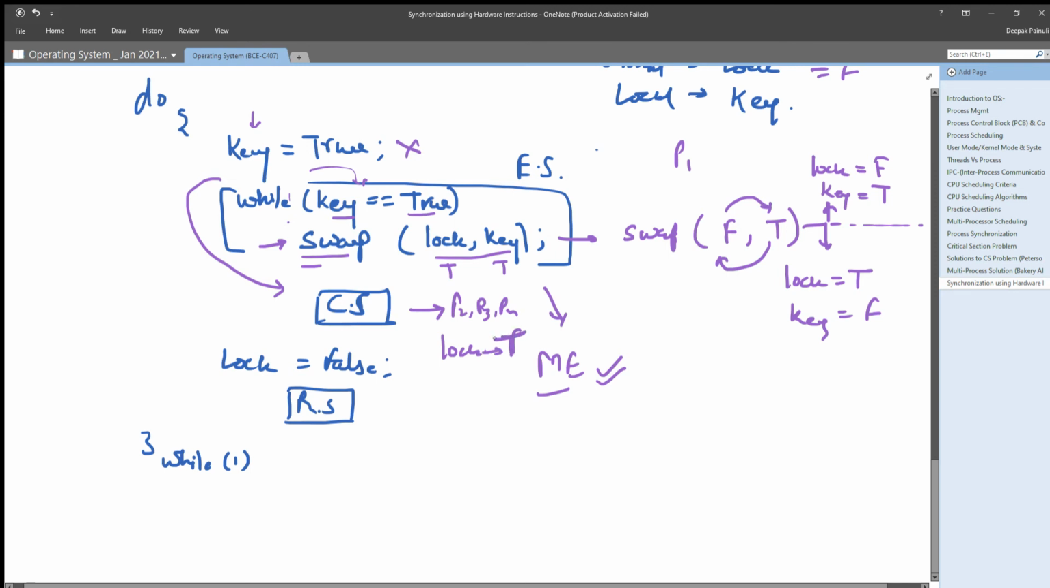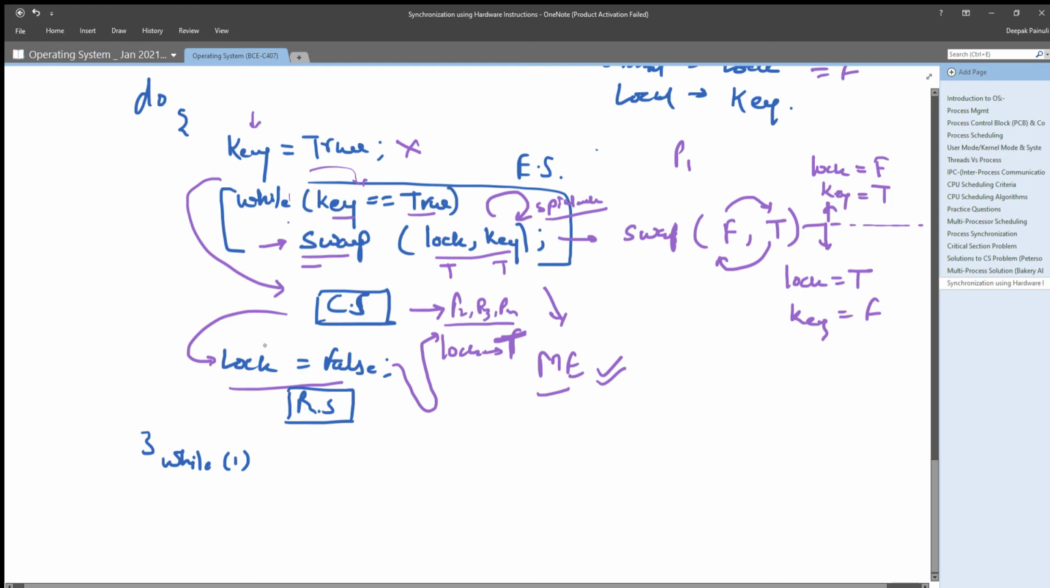And once they get true for lock, that means they will spin lock here. That means they need to wait until P1 has completed its critical section and come to execute this instruction. Once P1 exits its critical section and executes this instruction, lock equals false, this simply opens up the gate for the rest of the processes which are checking the value of lock.